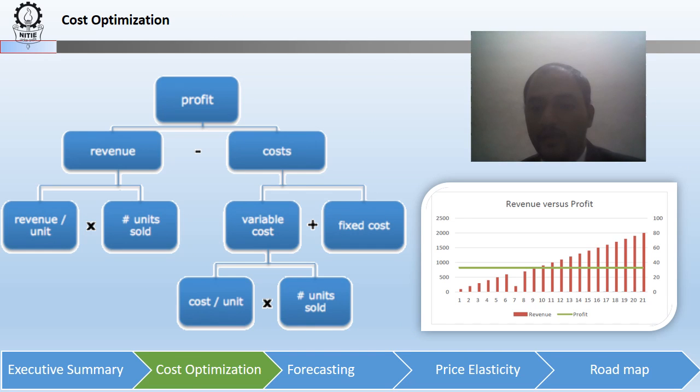Next, let us look at the financial performance of the client for the past 21 periods. It is evident from the given graph that revenue has been constantly increasing, whereas profit has been saturated with negligible growth. Hence, moving forward with the equation of profit, we can interpret that the cost has been increasing. Hence, our approach in the case is to reduce the cost at each level of supply chain. Next, Mahendra will continue with operations management approach for cost optimization.